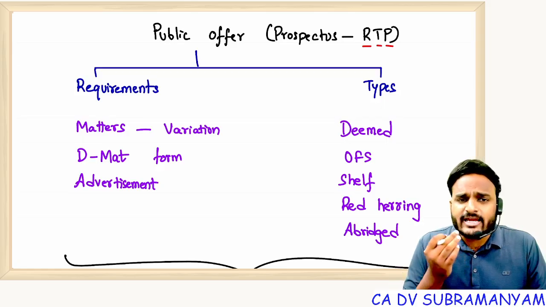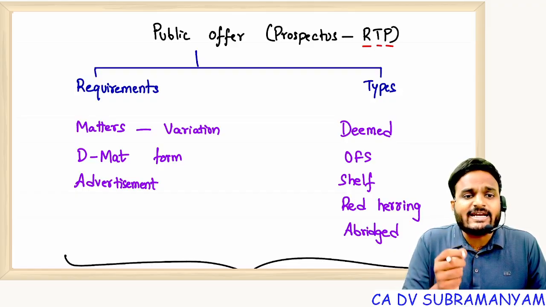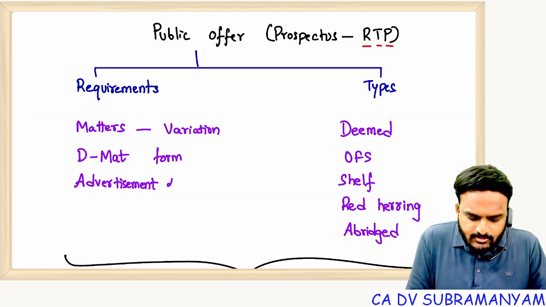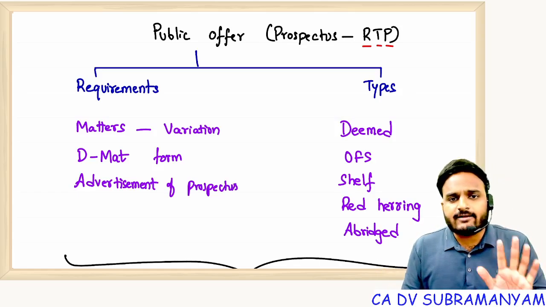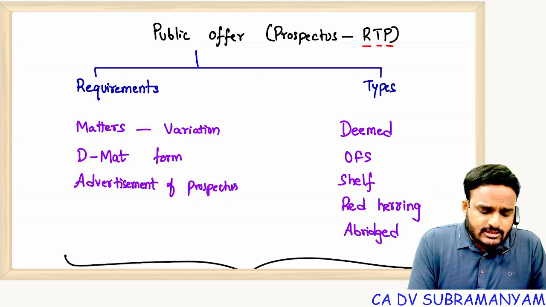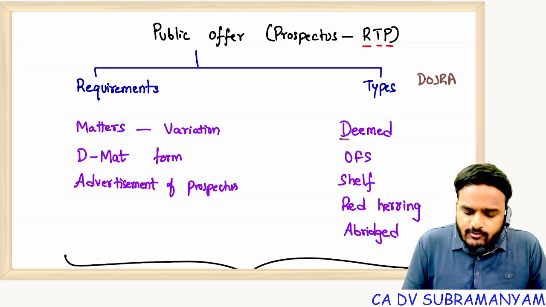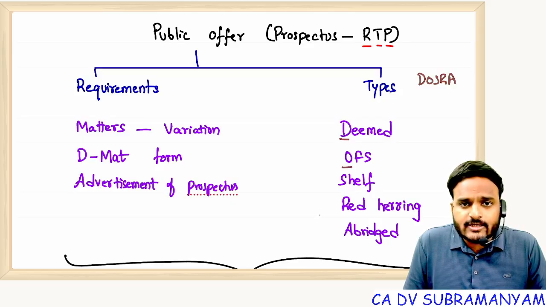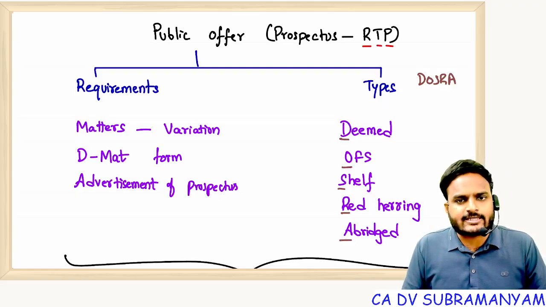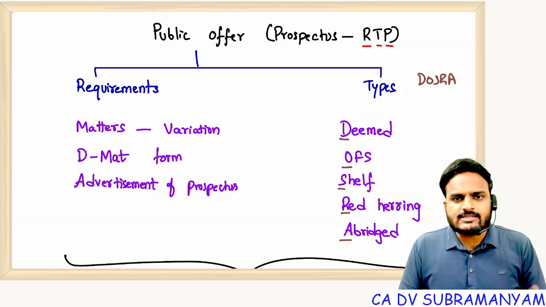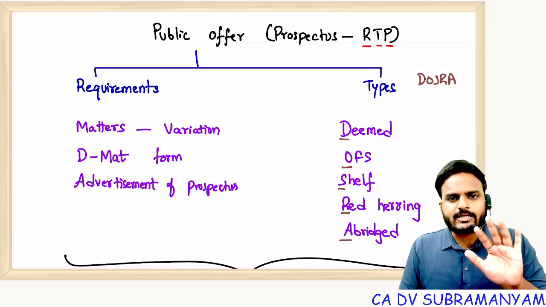And if company decides to advertise its prospectus, then it has to fulfill certain conditions. Getting my point? So that is nothing but advertisement of prospectus. Now coming to the types of prospectus, we had 5 types. For remembering, the cheat code here is DOSRA. D stands for deemed, O stands for offer for sale of securities, S shelf prospectus, R red herring prospectus, A abridged prospectus. Clear? So types of prospectus, 5 types: deemed, offer for sale, shelf prospectus, red herring prospectus, abridged prospectus.